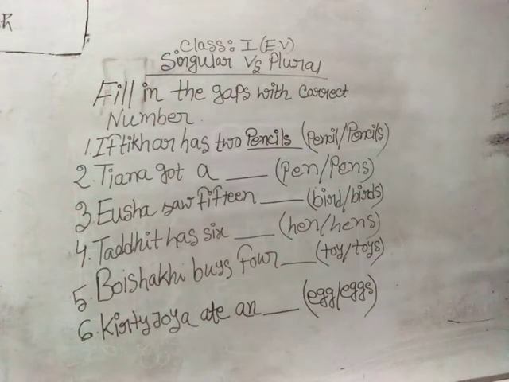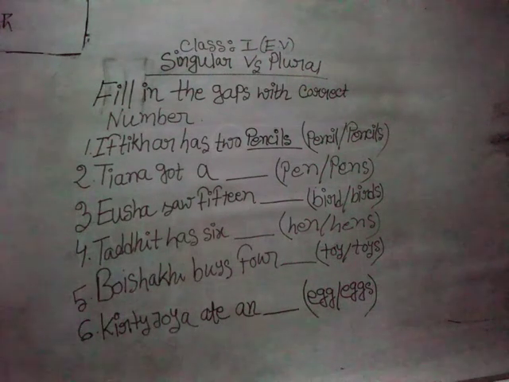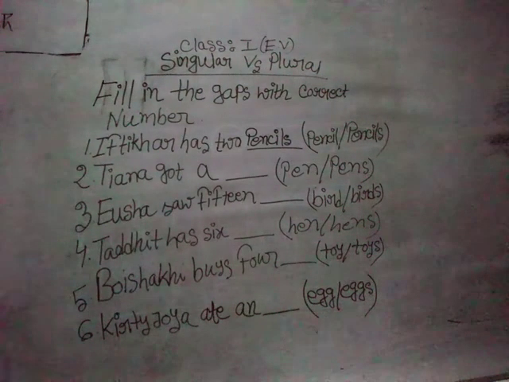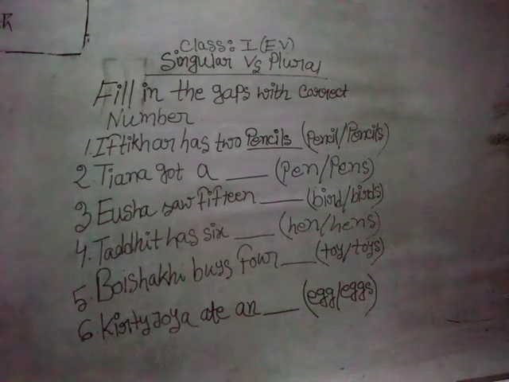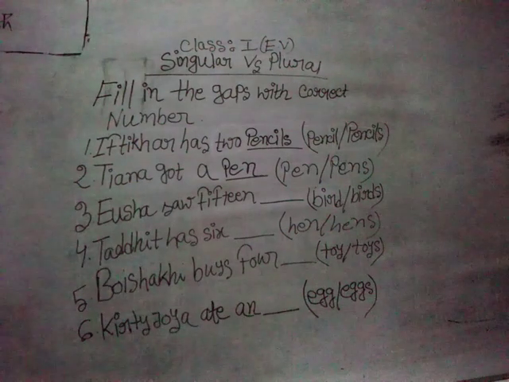Okay, if it is more than one, then it would be pens. As she has got only one thing, that means only one pen in number, we don't need to put pens, we should put pen. So please note it down. Tiana got a pen. So our next question is, Yosha saw 15 dash.